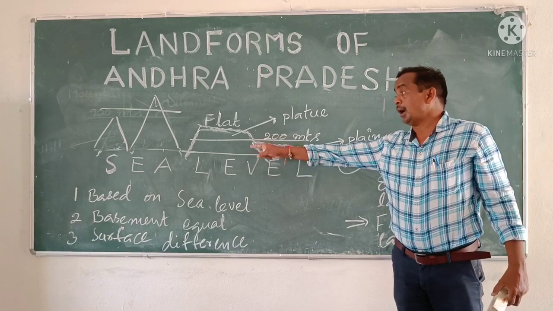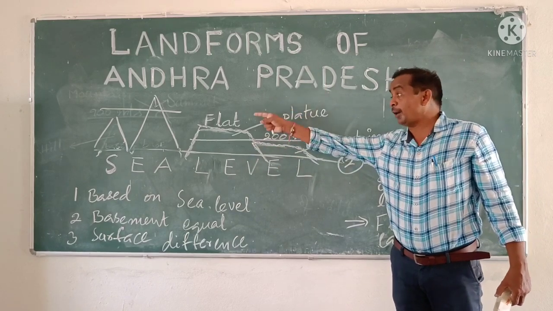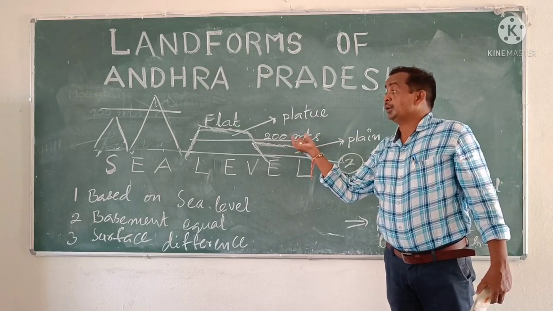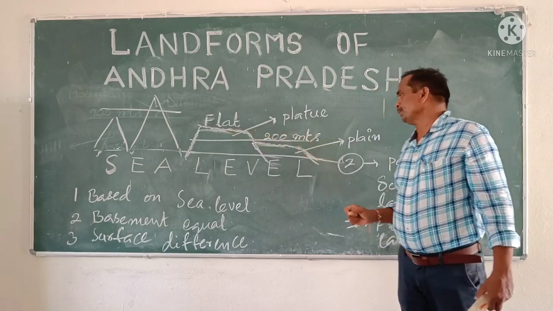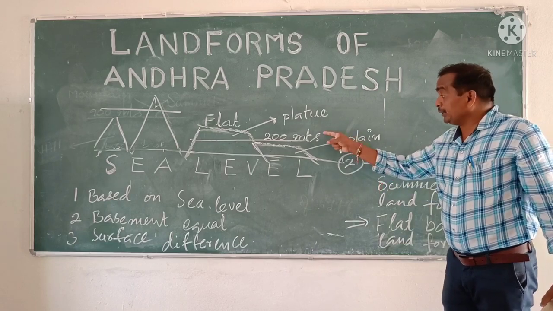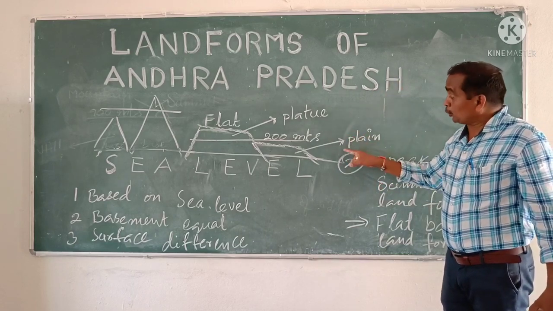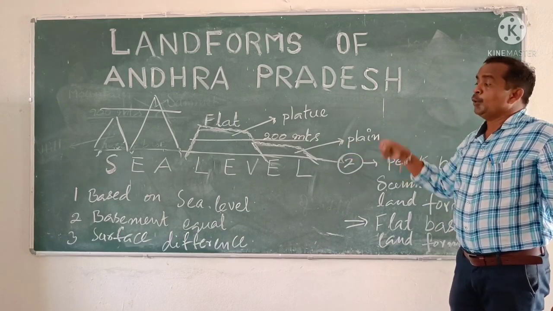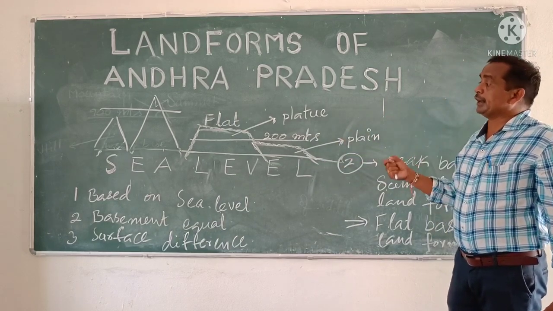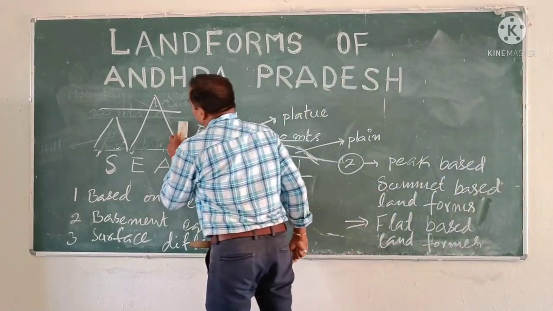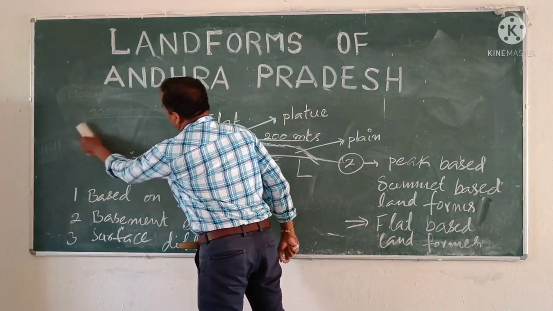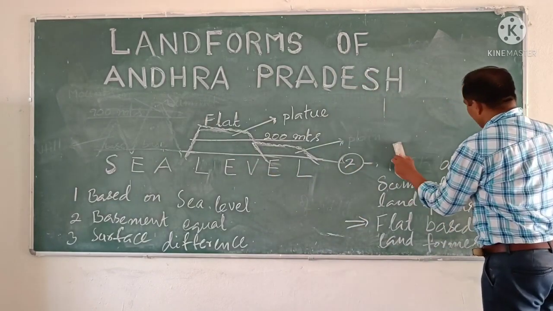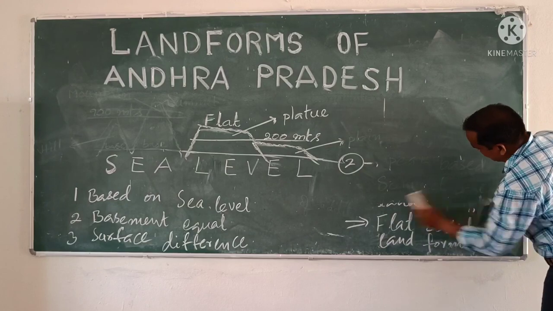If the height or elevation of the landform is below 200 meters or up to 200 meters, that is called plain. Now we are going to discuss the lesson plateaus of Andhra Pradesh and plains of Andhra Pradesh.